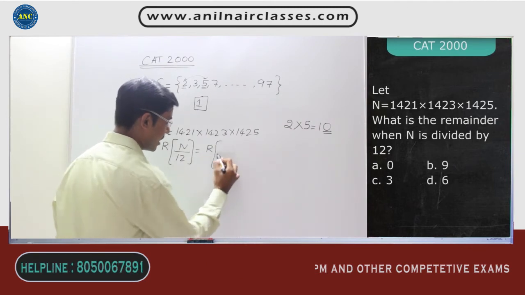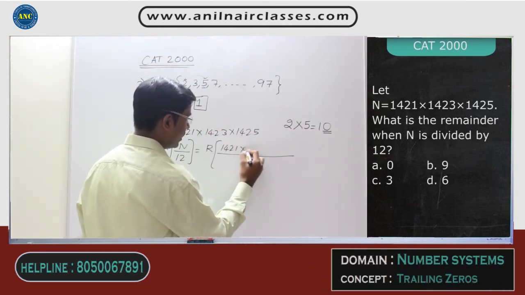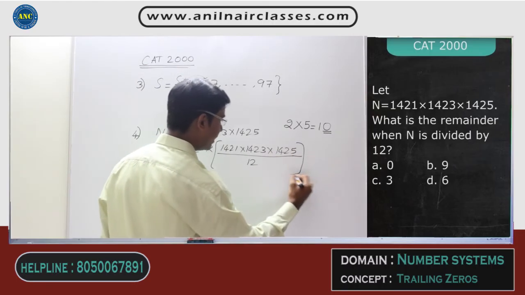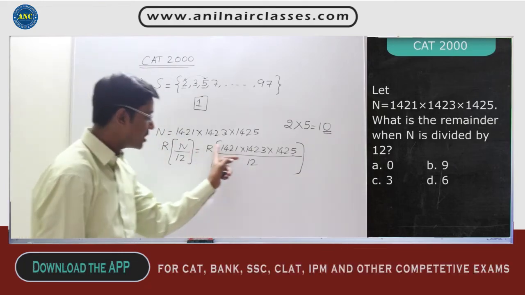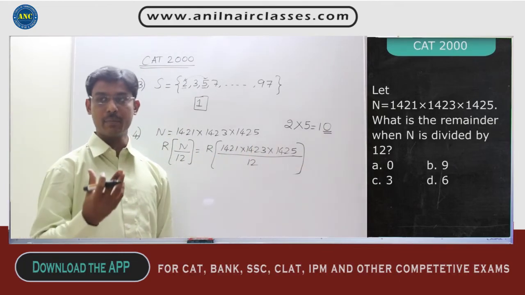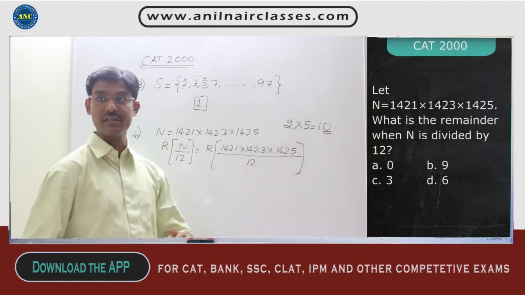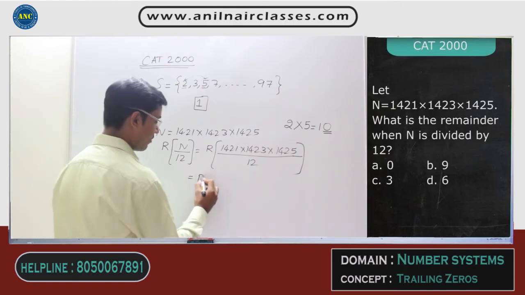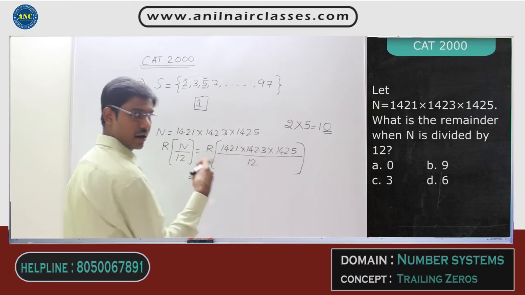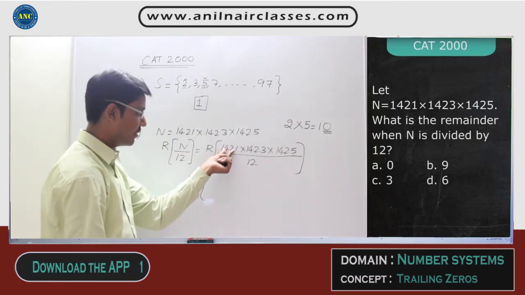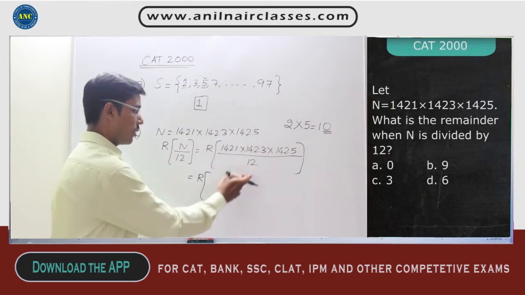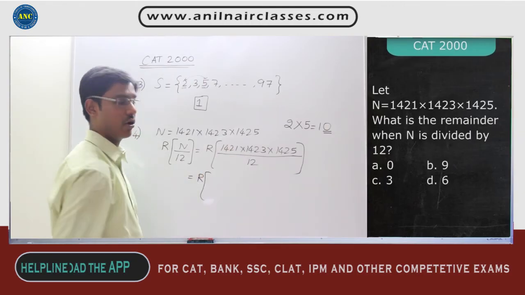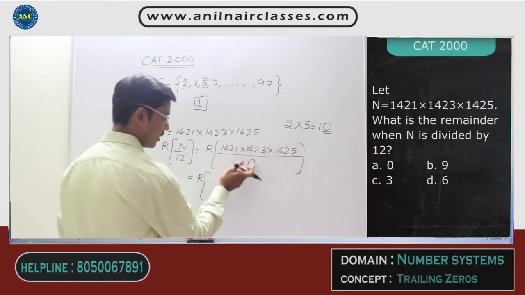Now, they are asking the remainder when 1421 into 1423 into 1425 is divided by 12. We already discussed in the remainder topic, instead of multiplying these three bigger numbers, finding the product and then dividing it by 12, which will take a lot of time to compute, you can actually divide individually. That means the remainder when 1421 is divided by 12. Just divide one number. If I divide 1421 by 12, what is the remainder? 12 into 1 is 12, it is 2, 22, again one time it will go, 10, it is 101. 101 is 5, remainder is 5. 101 when divided by 12 is 5.